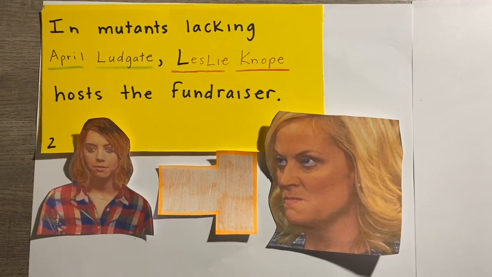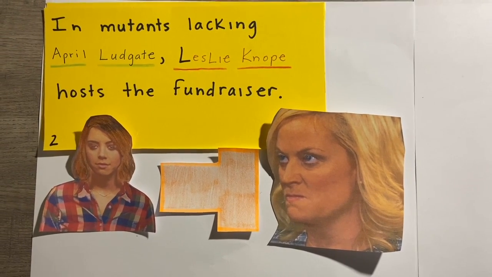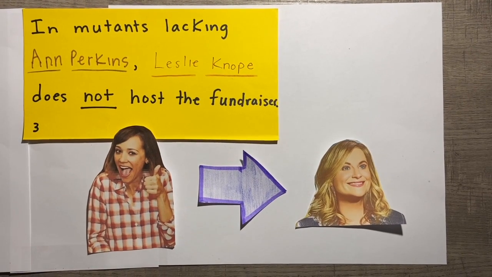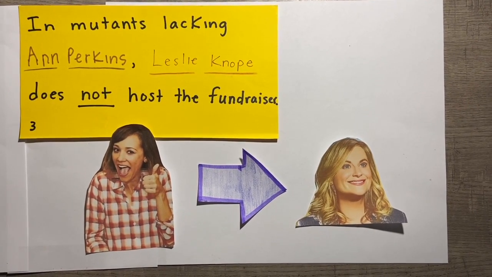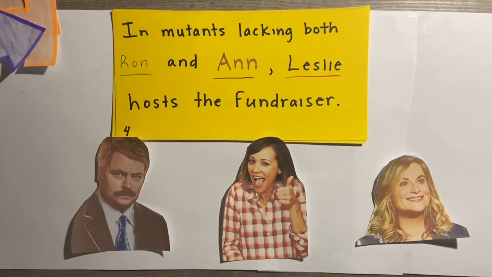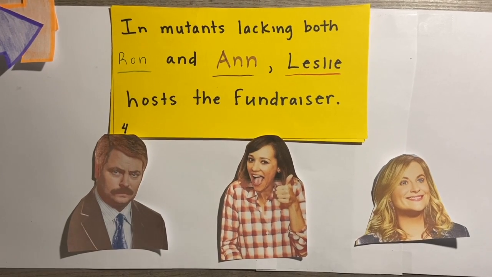For our next mutant, we can see the same effect as Ron. Therefore, April inhibits Leslie. Next, in mutants lacking Ann Perkins, Leslie Knope does not host the fundraiser. Therefore, we know that Ann activates Leslie. Since we have worked through the single mutant relationships, we'll move forward to the double mutants.